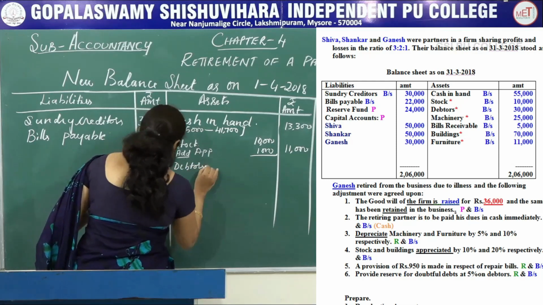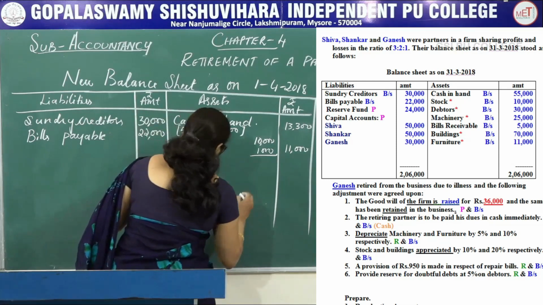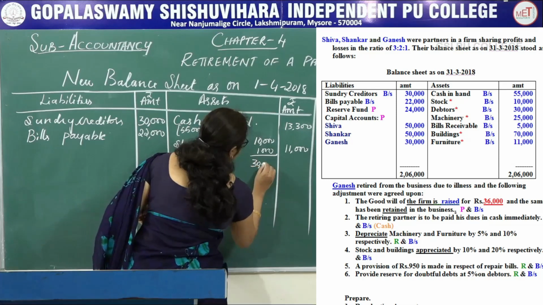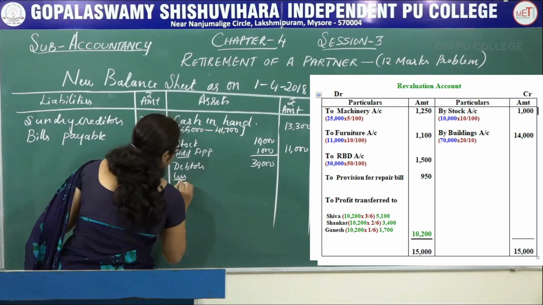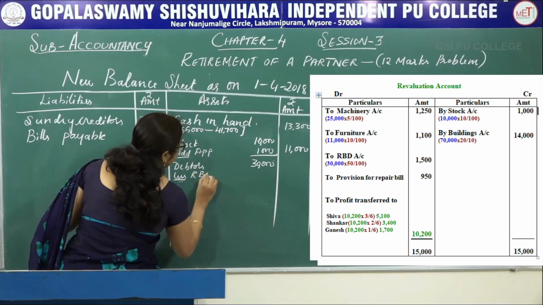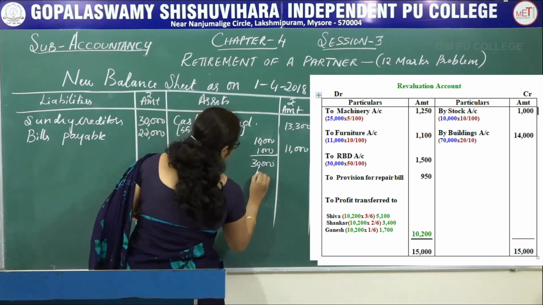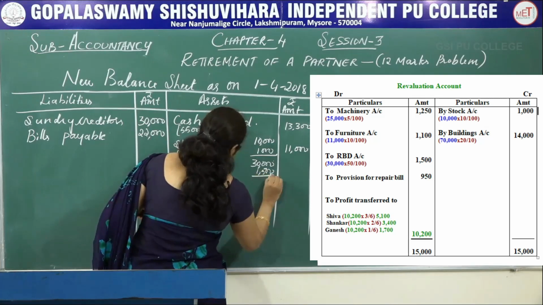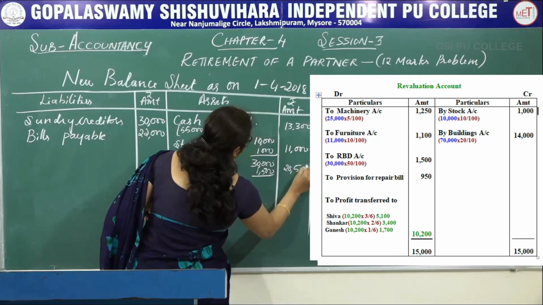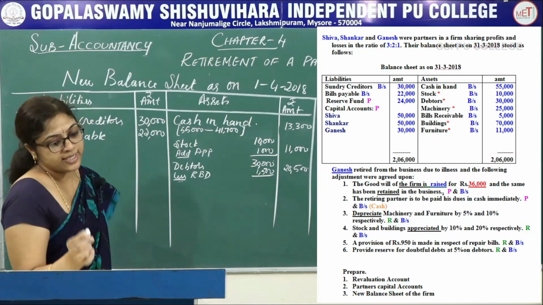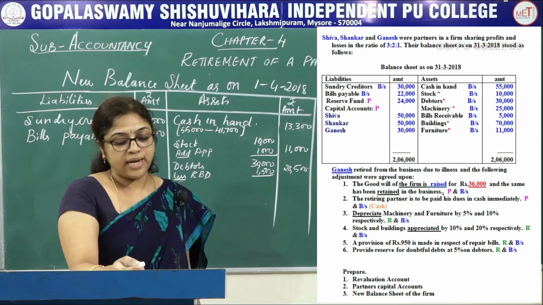Debtors value. What is the actual debtors given in the question? 30,000. And you calculated RBD, less RBD in the revaluation account. Amount is 1,500, 500 after deducting, 28,500. Next, machinery is there in the balance sheet.